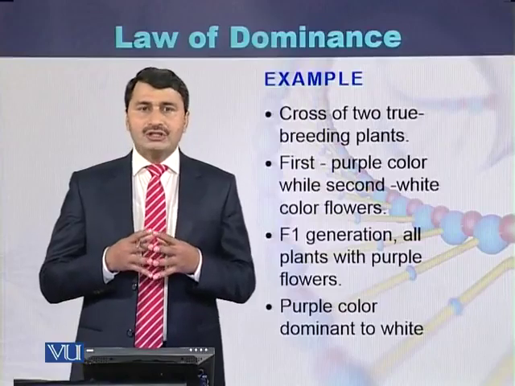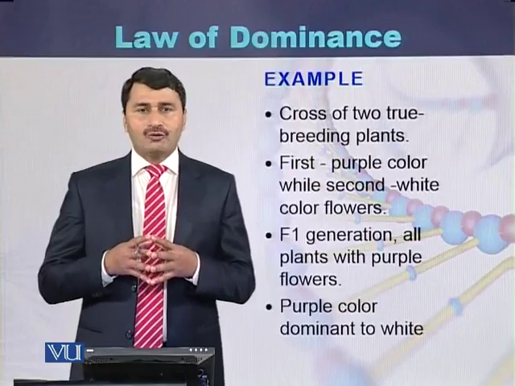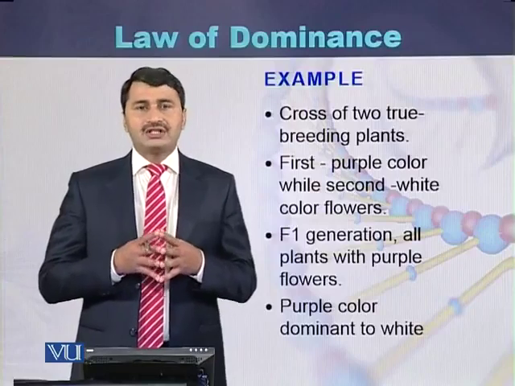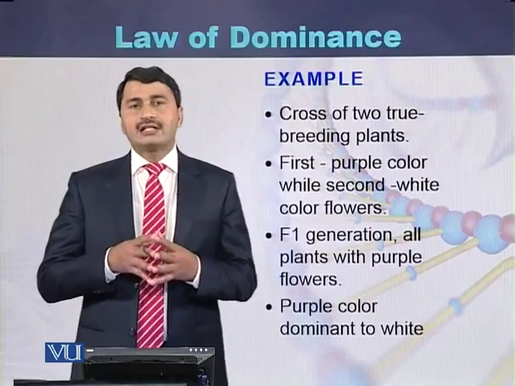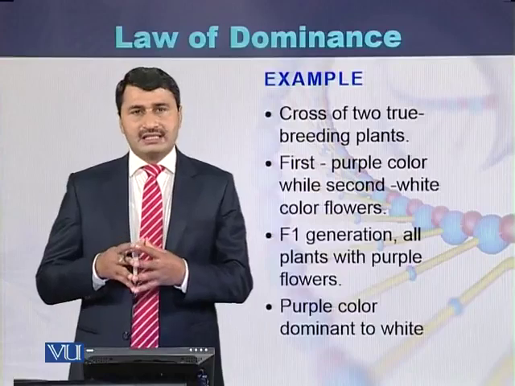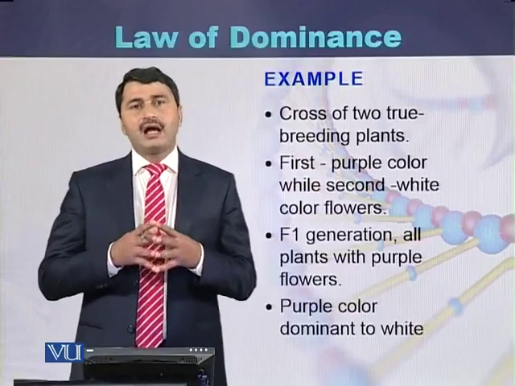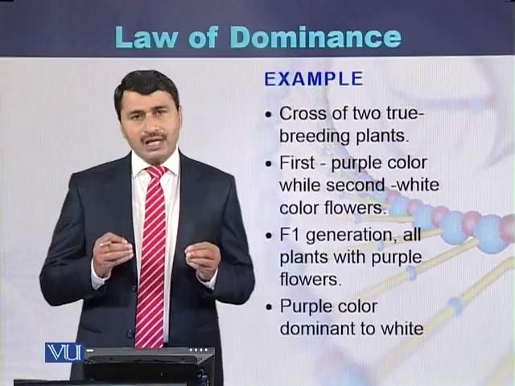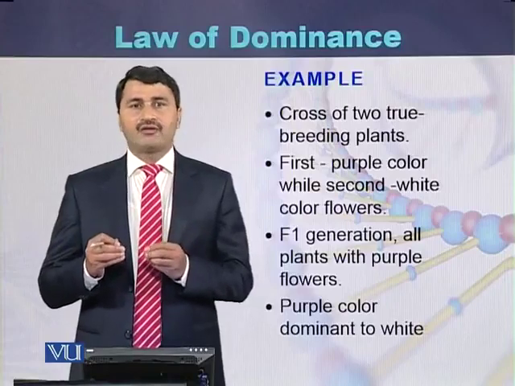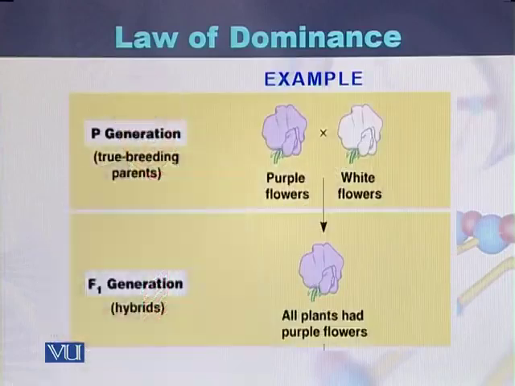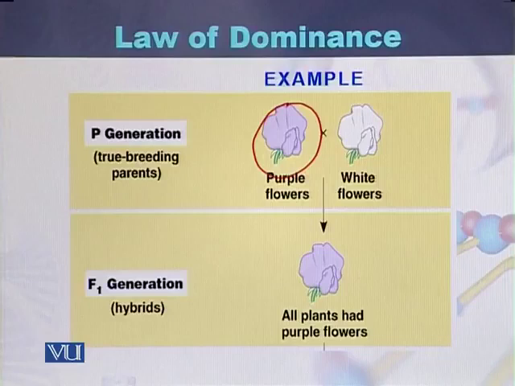So this law is called the law of dominance, meaning some of the traits are dominant and some of the traits are recessive. Like in this example, purple color flower is dominant over the white color flowers. Here we can take the example of the cross between plants producing purple color flowers and plants producing white color flowers.